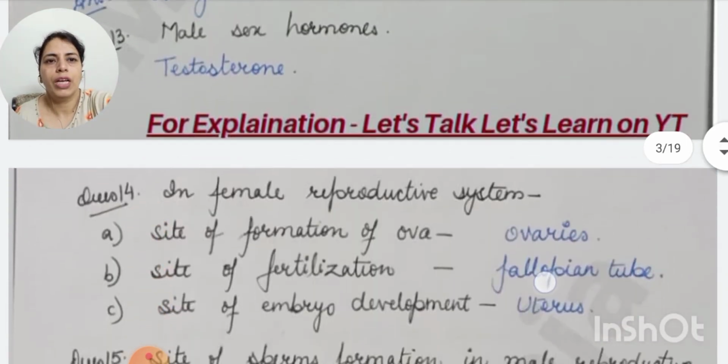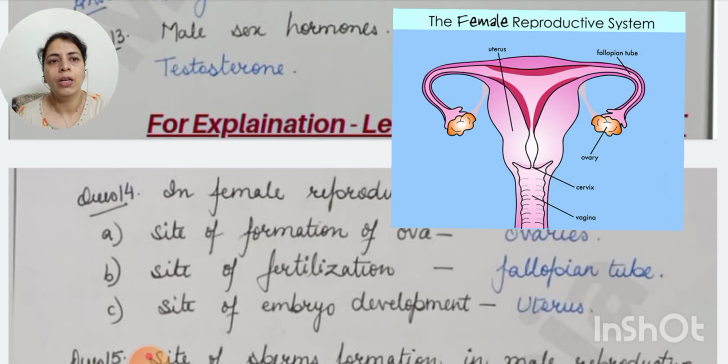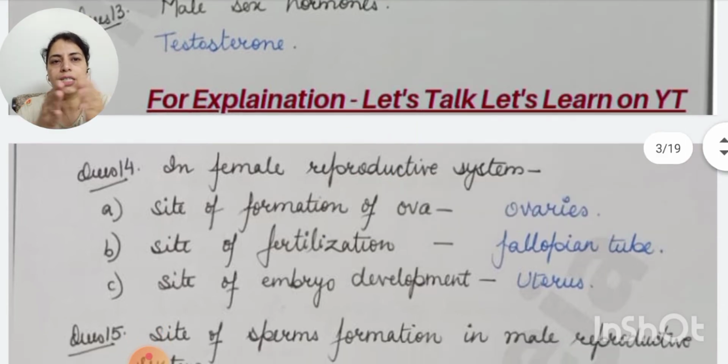Now question number 14, in the female reproductive system, these 3 are the functions of these parts. We will be discussing a diagram later on. And what about the ovaries? This is the site of formation of ovum. The ova get mature here. Ova is the plural form of ovum.